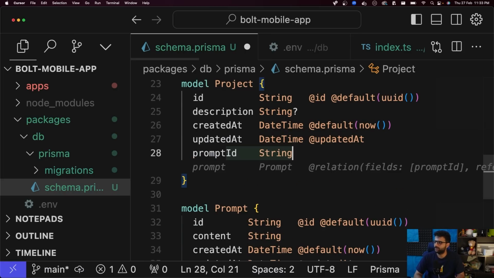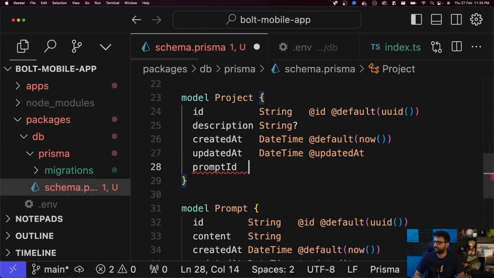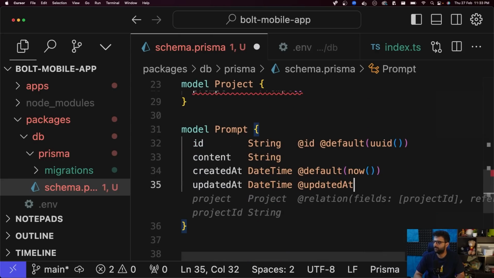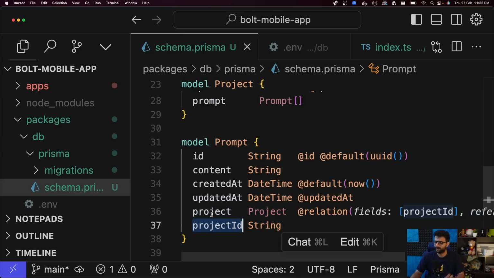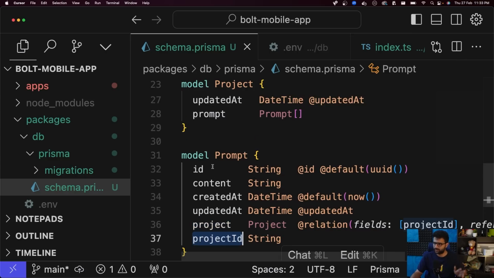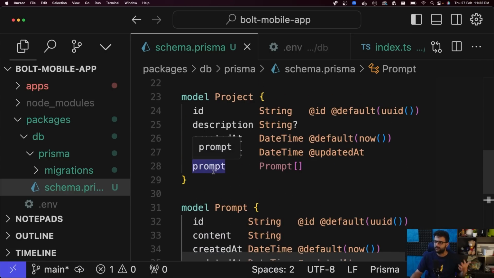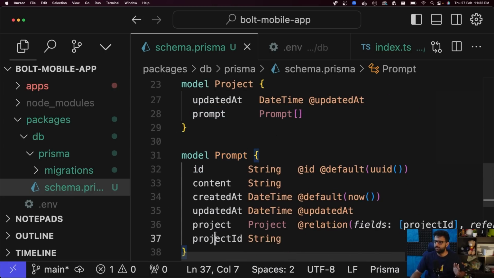So prompt, which is a prompt array, and every prompt will belong to a project related through this project ID. This is all complicated. I covered a bunch of this in a few videos before. What exactly am I doing here? But this is just me defining my schema and a one-to-many relationship between projects and prompts. Every project can have multiple prompts. Every prompt is associated to a single project using this project ID field as a foreign key.